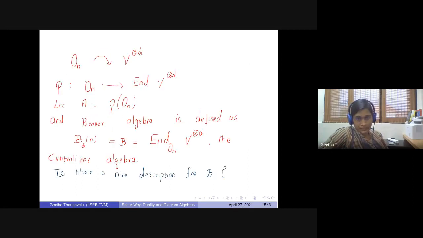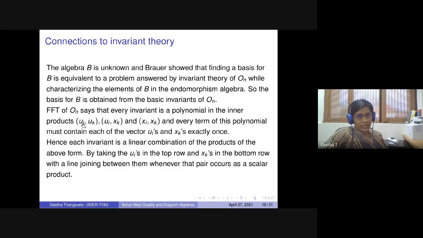So here, if you think of U as these covectors, which are from V, and X_i as these contravariant vectors, which are from the dual, then what the FFT says is that every invariant is going to be a polynomial in the inner products, and every term of this polynomial must contain each of the vectors U_i and X_k exactly once. This description is very crucial for the Brauer pictures. So each invariant is actually a linear combination of products of the above form.